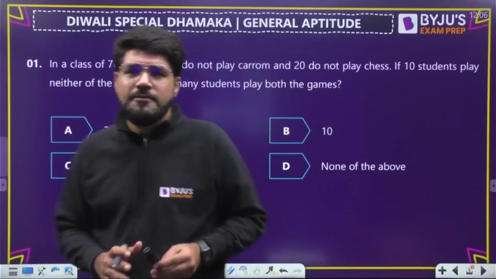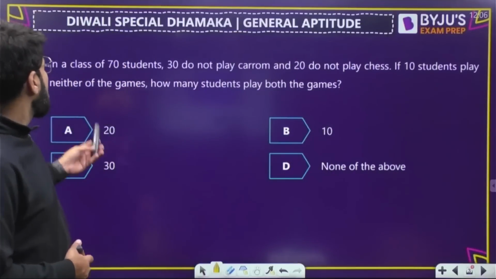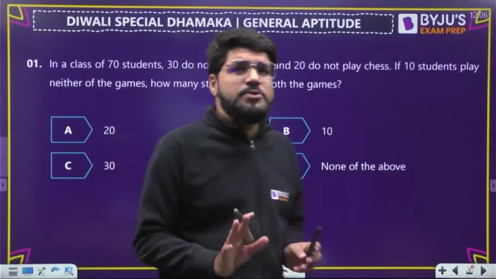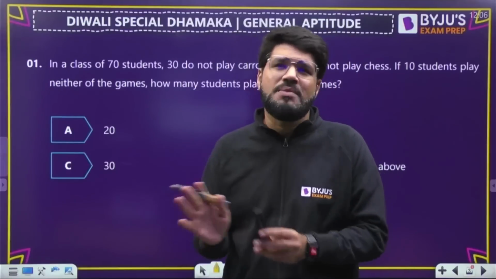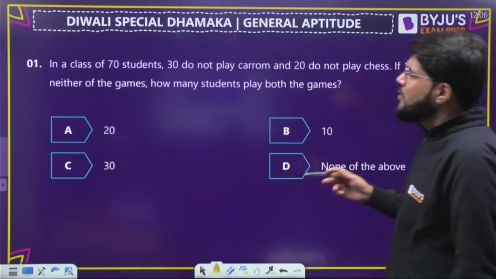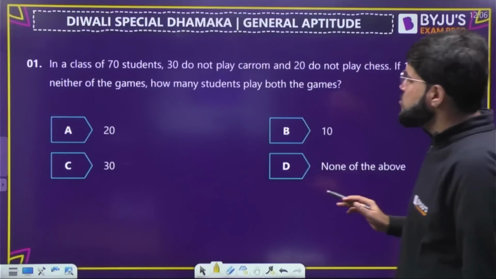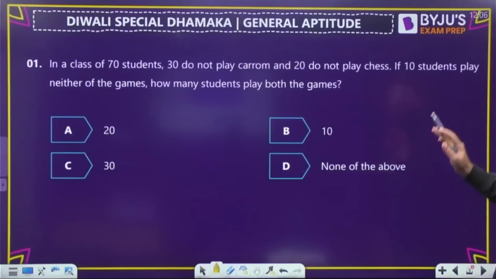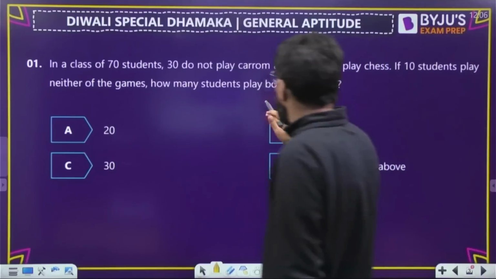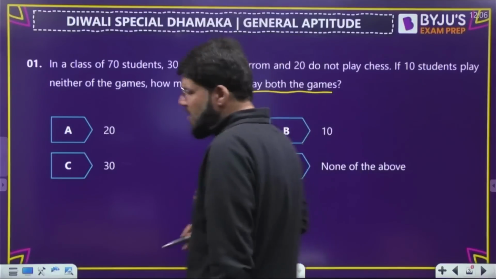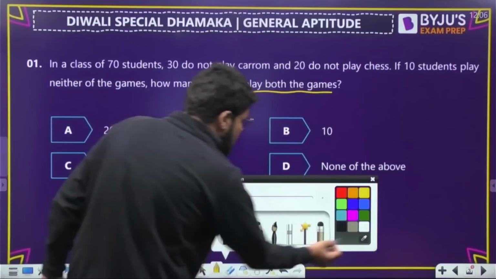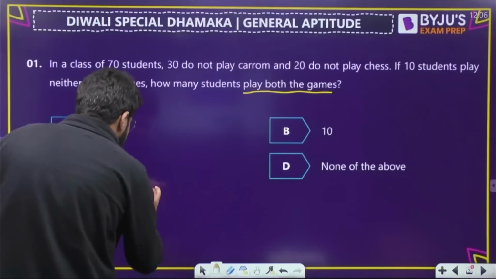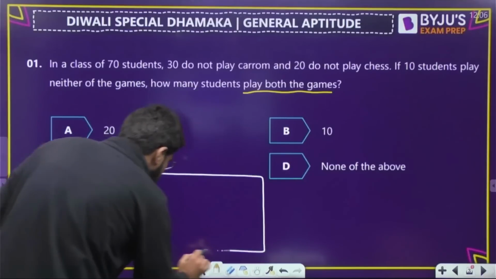The first question goes to the Venn diagram. All miscellaneous topics will come. Some questions will be really good, some questions are fundamental ones. This is a fundamental one. In a class of 70 students, 30 do not play carom, 20 do not play chess. If 10 students play neither of the games, how many students play both the games? A very simple Venn diagram, you can draw it for this one if you want.